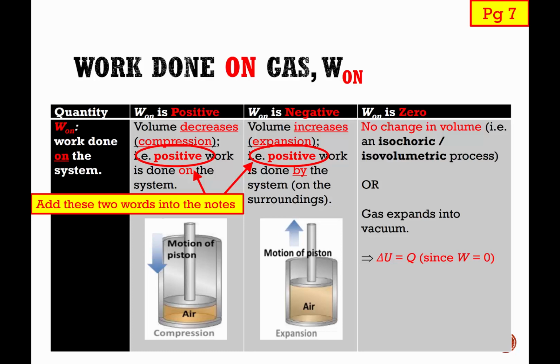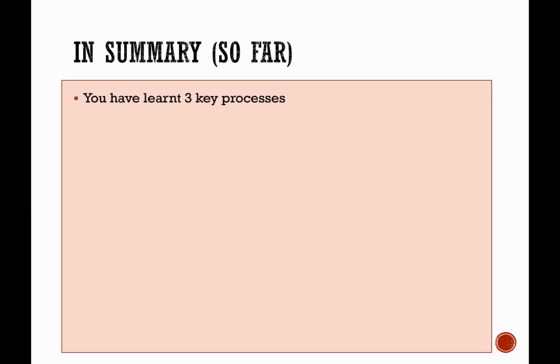So with that, we have really covered all the three terms in the first law of thermodynamics. But this being a very content-intensive lecture video, let us quickly summarize the things that we have learned so far. So essentially, we have learned three key processes. Isothermal. So for isothermal, it means that the temperature is constant, delta T is zero, and that also implies that delta U is zero for ideal gas.